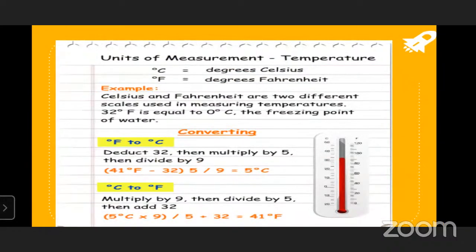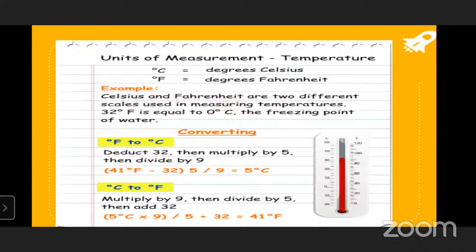If we see temperature, we may measure it in degrees Celsius as well as degrees Fahrenheit. Celsius and Fahrenheit are two different scales, and they are used to measure temperature.